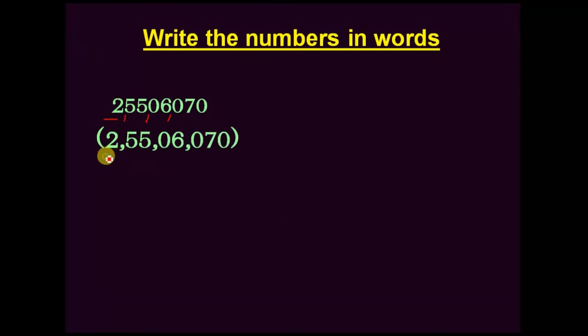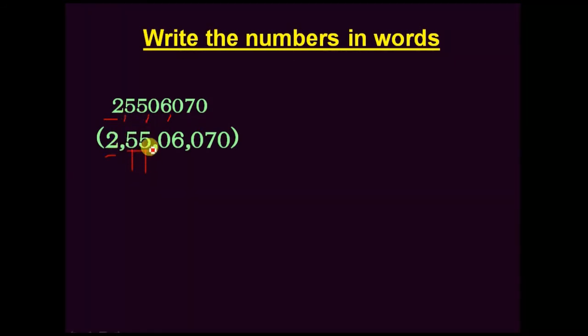Now it is in crore place, 2 crore. It is with 55 in lakhs and 10 lakhs. This is 10 lakhs, this is lakhs. You should remember. Okay. Now 50 lakhs, again 5 lakhs, 55 lakhs.